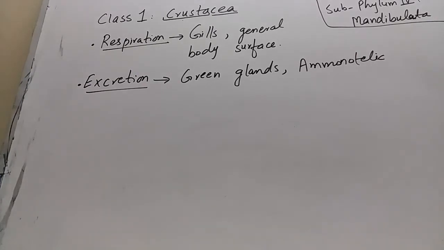Next is the respiration of crustaceans. As they are living in the water, they respire either through gills, or in some cases through the general body surface. Next is excretion. The excretory organs in crustaceans are green glands, and they are ammonotelic. Ammonotelic means that they are excreting ammonia. The main nitrogenous waste product is ammonia, as they are living in the water.